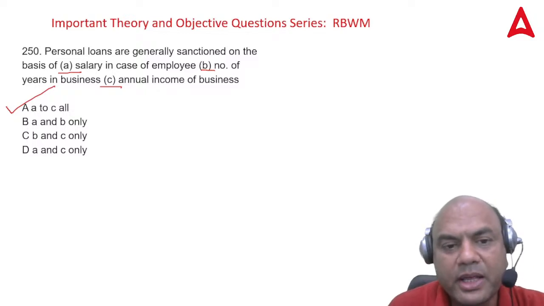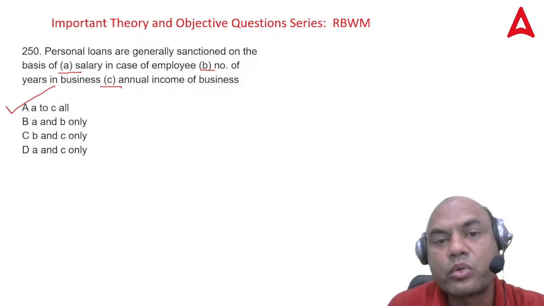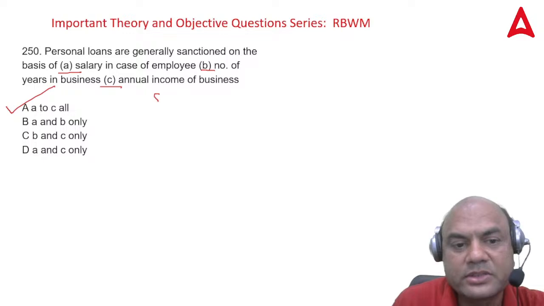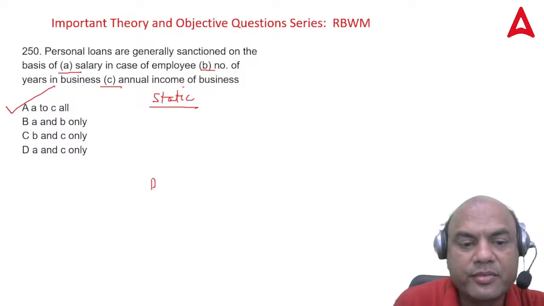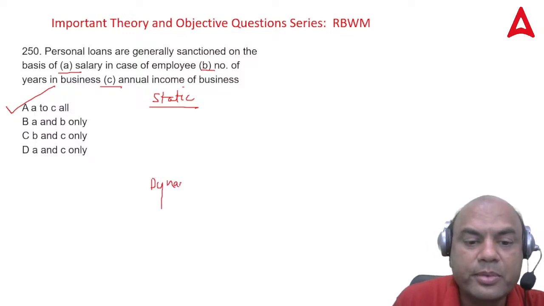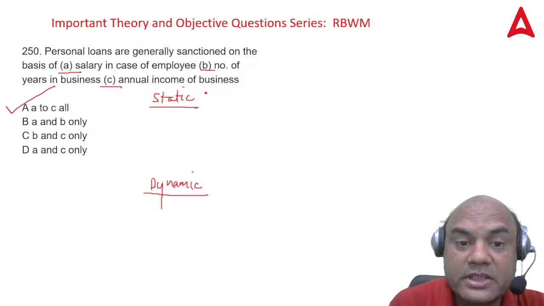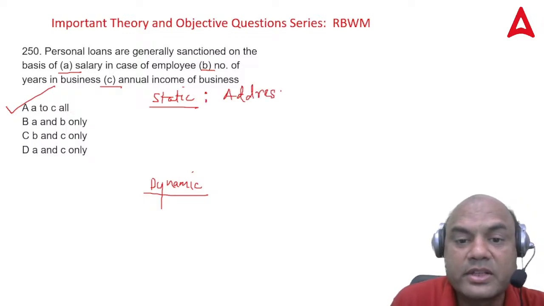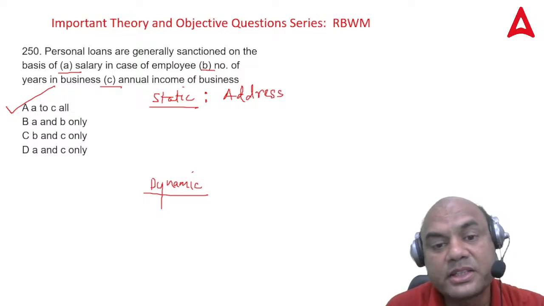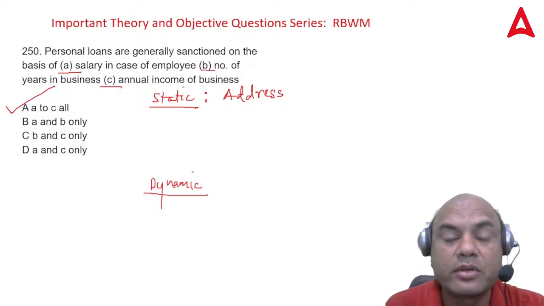Here, always remember, for any loan sanctioning there are two types of parameters. One is known as static and the second is dynamic. What is static? Static means those which don't change at all. Address of this person, for example. Why address? Address is also one of the parameters because there is a certain negative list in the banks, that so and so area we won't give the loan.